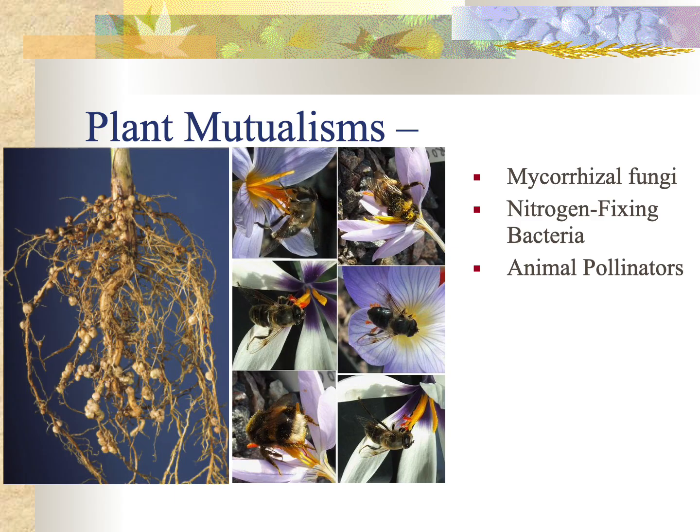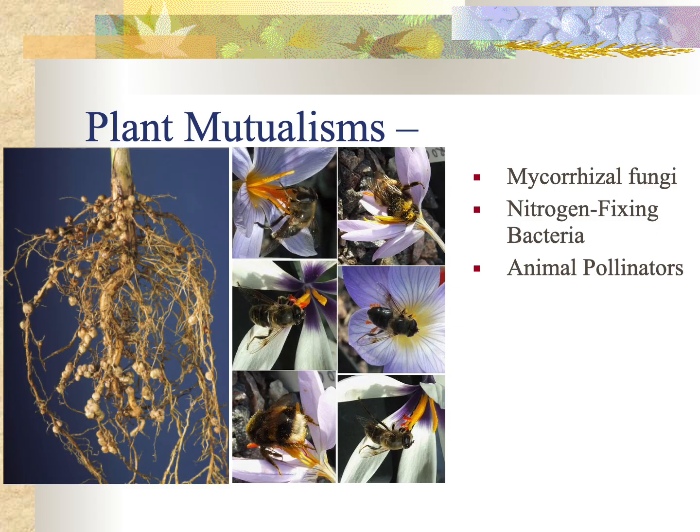These are called mycorrhizal fungi, and plants that are grown with them are better at extracting nutrients, better at extracting water from soil than plants where they are removed. Some plants, like this plant on the left, actually have little chambers for bacteria that can take nitrogen out of the air. The plant has this chamber and it secretes sugar in these little chambers to feed the bacteria that in turn give the plant nitrogen for making proteins and nucleic acids.